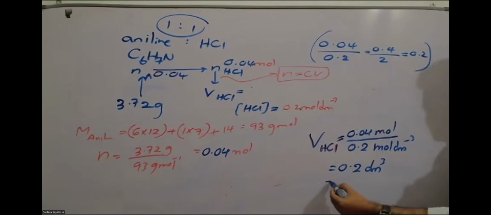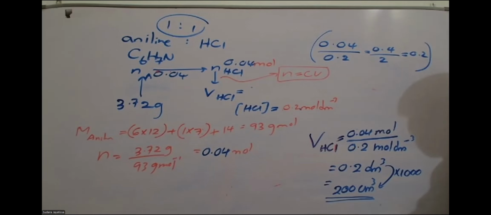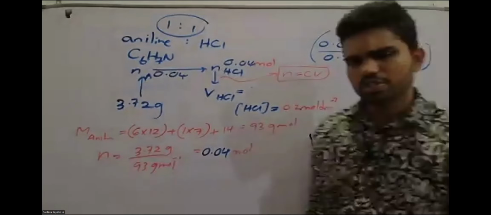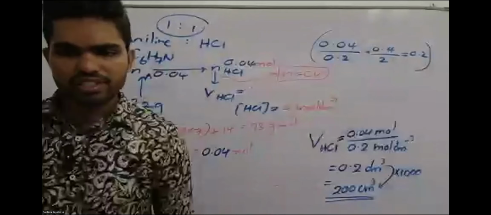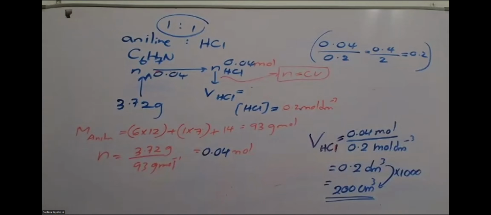So you must convert 0.2 decimeter cube into centimeter cube, because the answers are given in centimeter cube. How do we convert decimeter cube into centimeter cube? You multiply by 1000. So you will get 200 centimeter cube. This is the answer, and it's there as the fourth option. Most of you got that one correctly. Yes, you have told me the mistake. Thank you, I didn't see the messages.